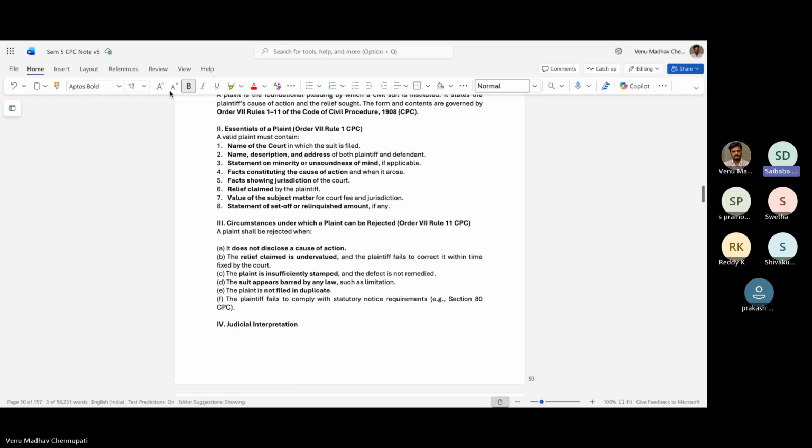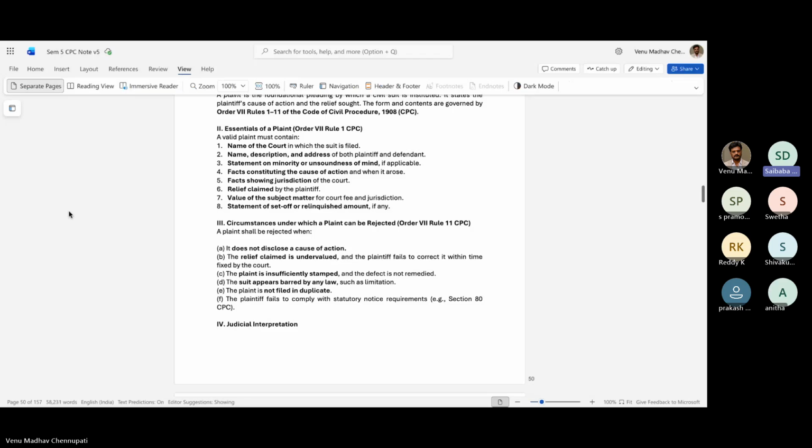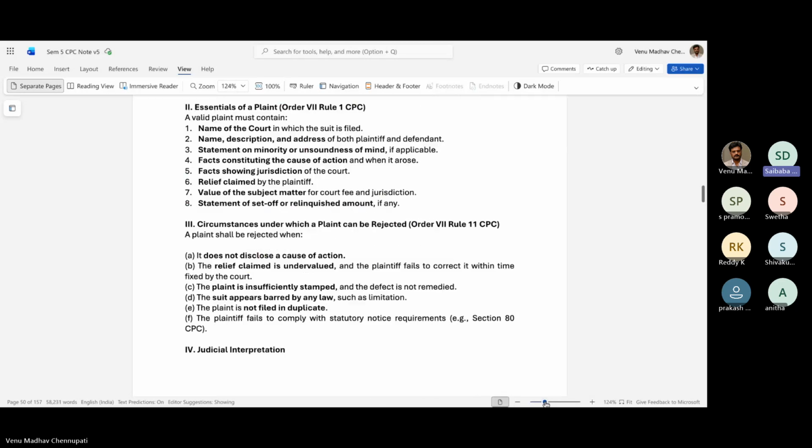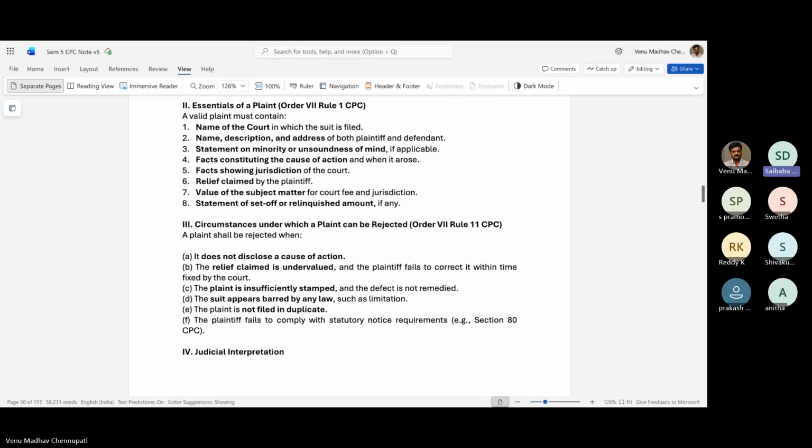Then there is set-off. Suppose the defendant owes 1 lakh to the plaintiff and the plaintiff owes 50,000 to the defendant, then that 50,000 is to be deducted. That is called set-off. After setting off, the remaining amount is to be claimed. A statement to that effect is to be mentioned there.